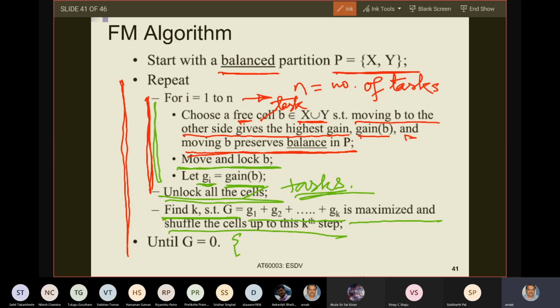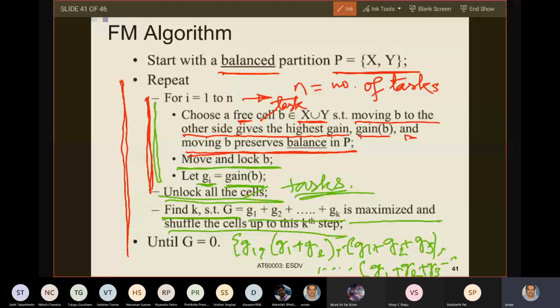See, I'm generating that list. G1, comma, G1 plus G2, comma, G1 plus G2 plus G3, comma. Likewise, you go on doing until you calculate G1 plus G2 plus G3 dot dot dot up to Gn.